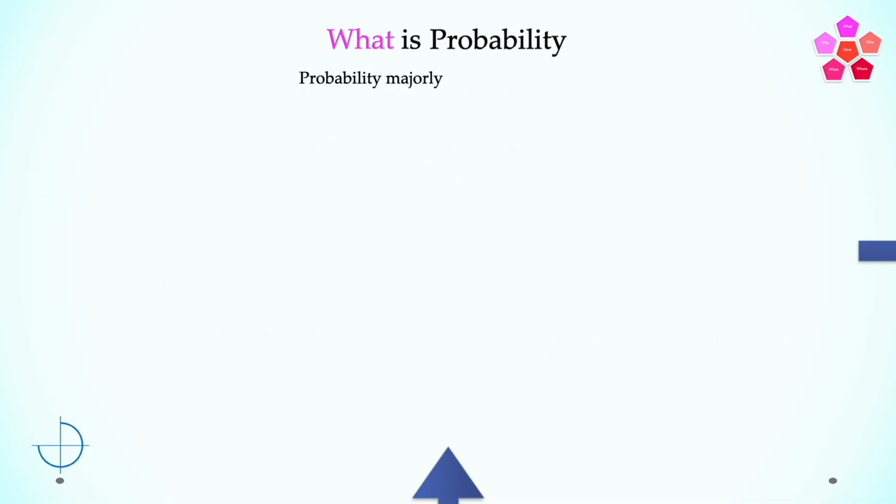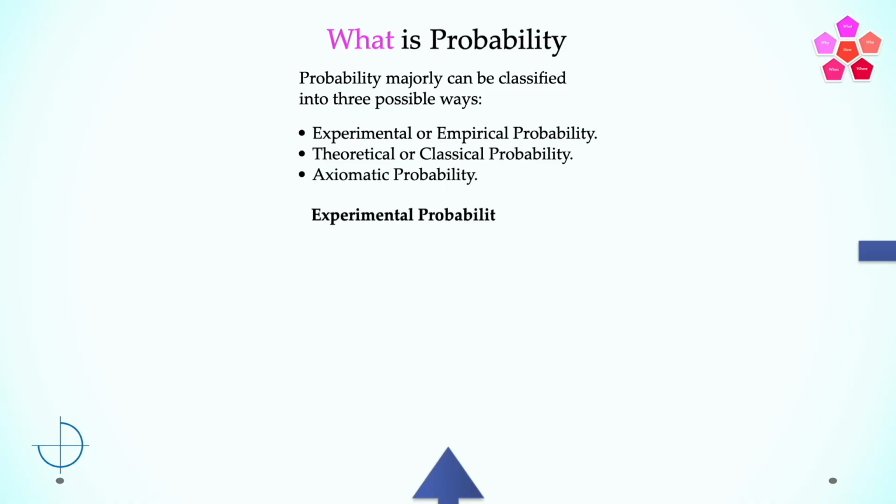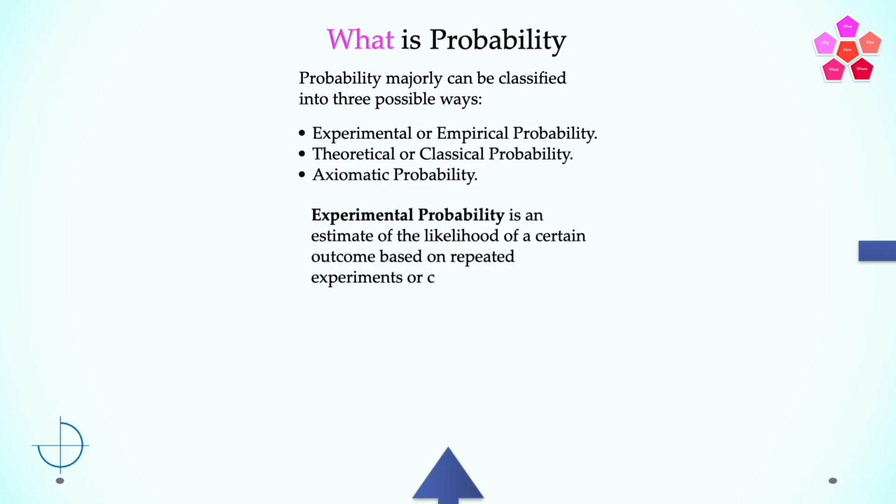Probability can majorly be classified in 3 possible ways. Number 1, experimental or empirical probability. Number 2, theoretical or classical probability. And number 3, axiomatic probability. Experimental probability is an estimate of the likelihood of a certain outcome based on repeated experiments or collected data. It is basically based on what actually happened.